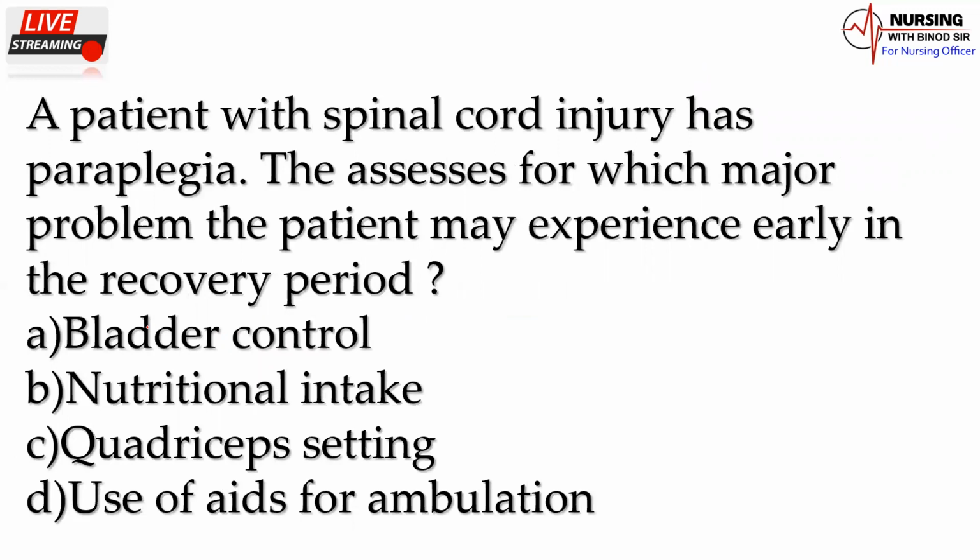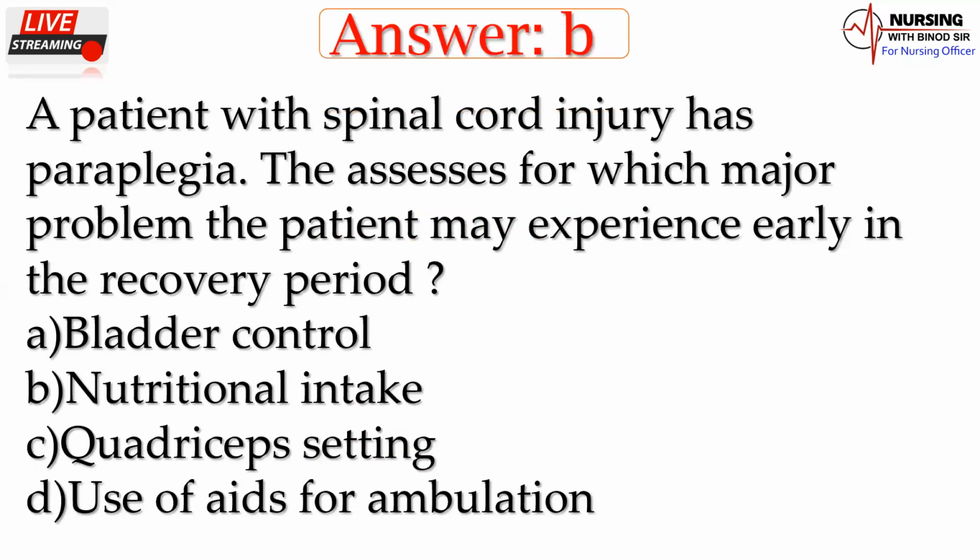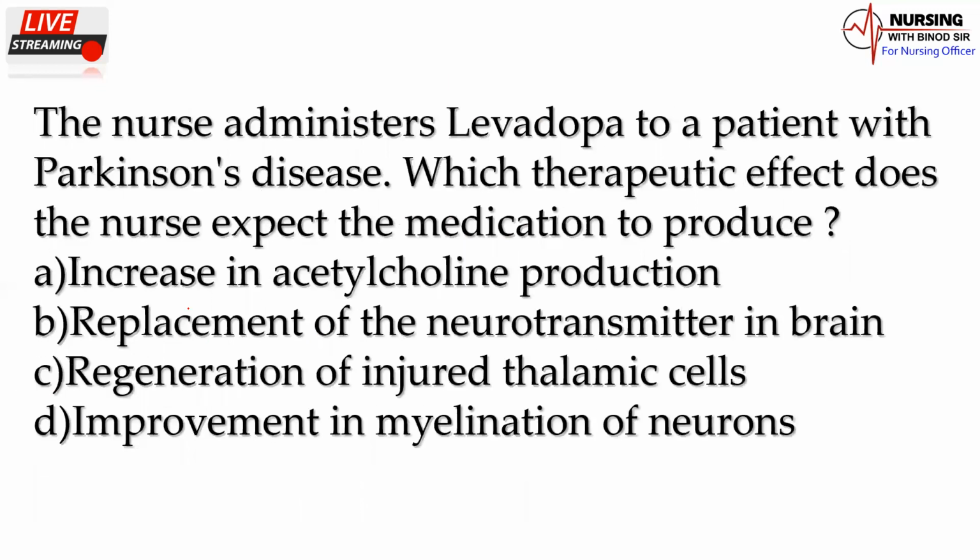A patient with spinal cord injury has paraplegia. The nurse assesses for which major problem the patient may experience early in the recovery period: bladder control, nutritional intake, quadriceps setting, use of aids for ambulation. So what could be the right answer of this question? Here the answer is nutritional intake, B option. You must have to remember this one. Okay, now we'll come back to next question.